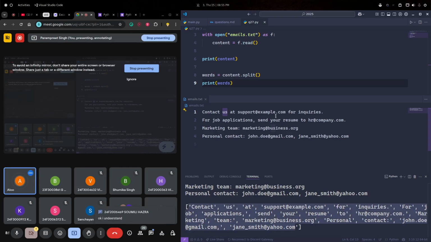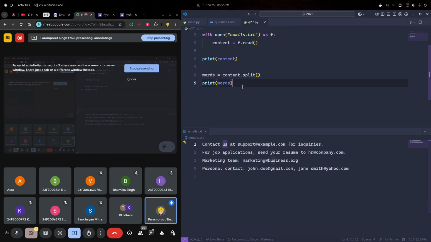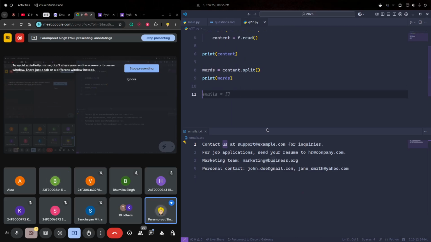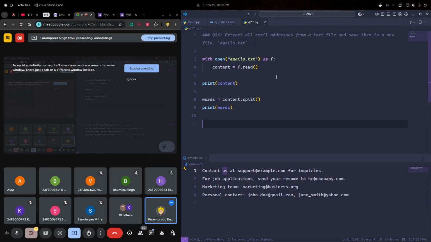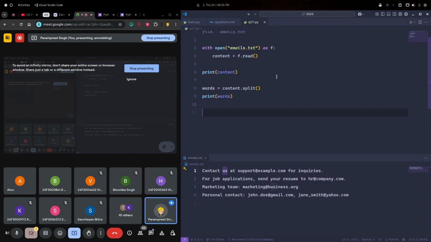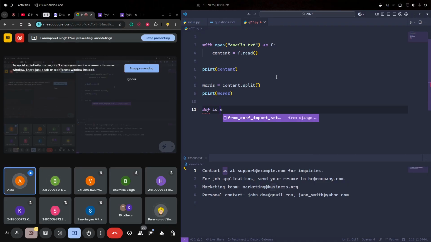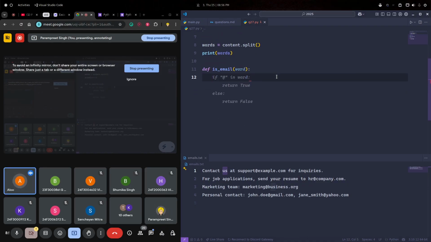Now this is just a very basic filter based question. We will do it in both the manners, the normal way and the list comprehension way as well. How can you check whether a word is an email or not? I have provided you the criteria. We can create a function, def is_email.